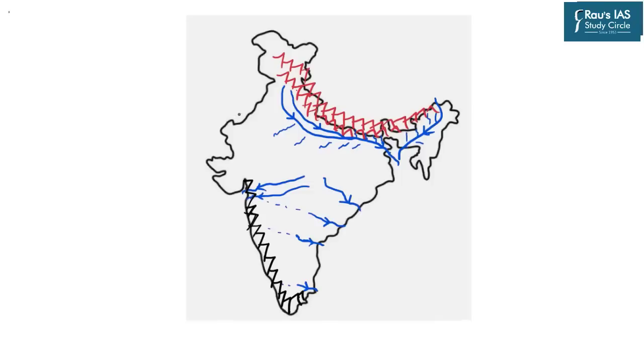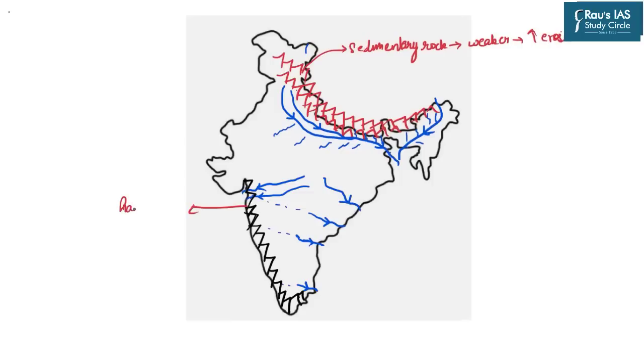Now, to understand the difference of reasons in the Himalayan or northern plain regions and the peninsular regions, we must first understand the basic difference of geology as well as the basic difference of rivers in the north as well as in the south of India. So now, as we all know, the Himalayas are made up of sedimentary rocks. These rocks are weaker in nature and hence they are highly prone to erosional activities.